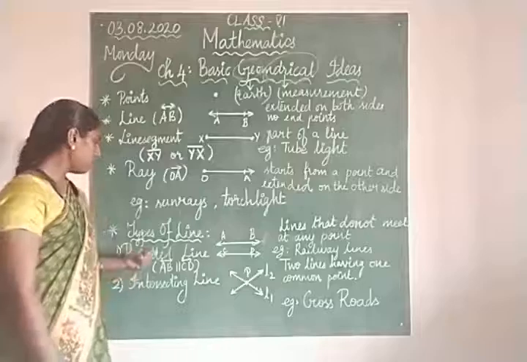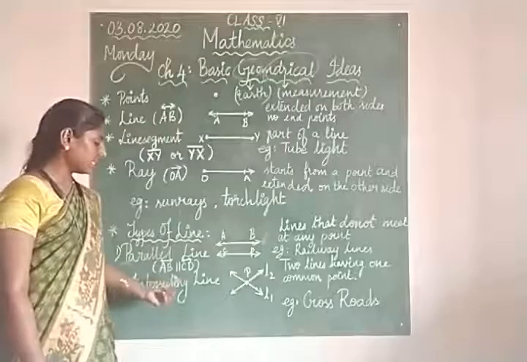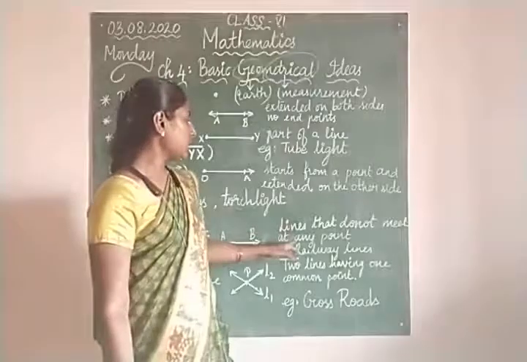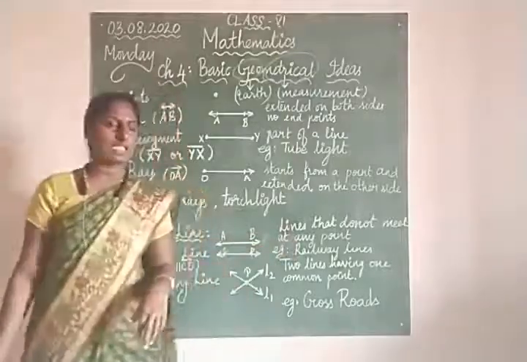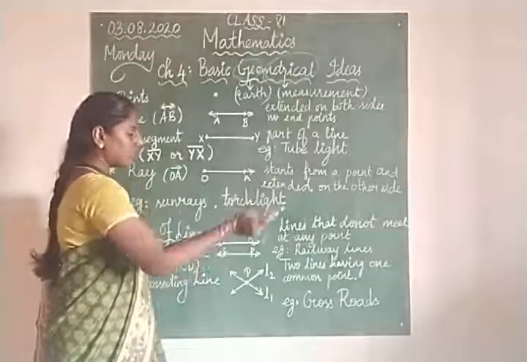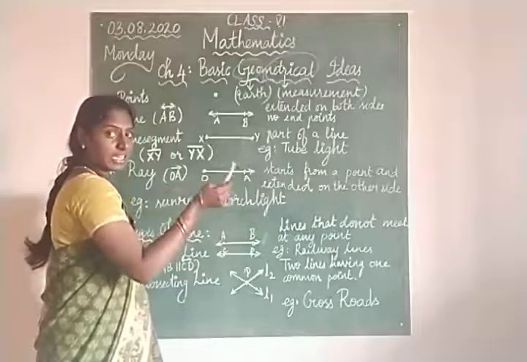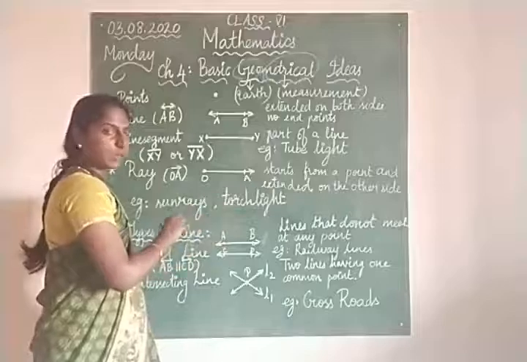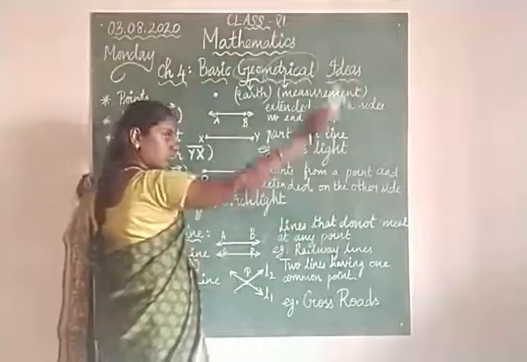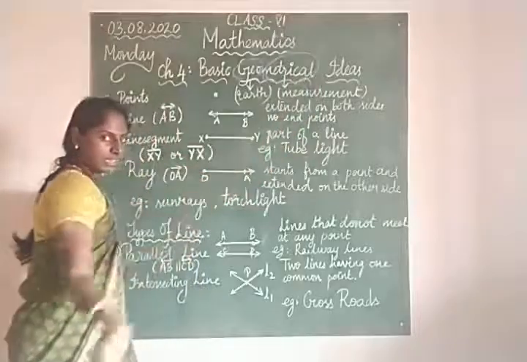Next types of lines, parallel lines and intersecting lines. What is meant by parallel lines? Lines that do not meet at any point are known as parallel lines. Here I have two lines, AB and CD. They simply travel and they don't meet at any point at any place. AB moves straight, and CD also moves straight. They do not meet at all.